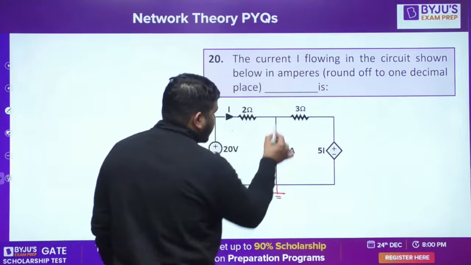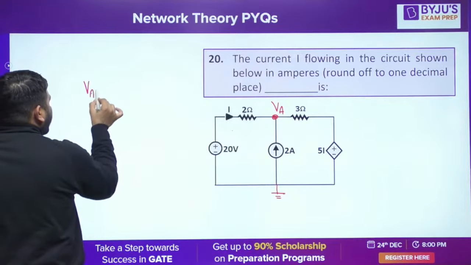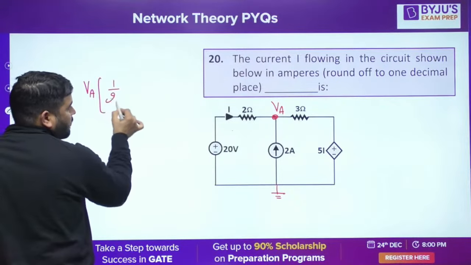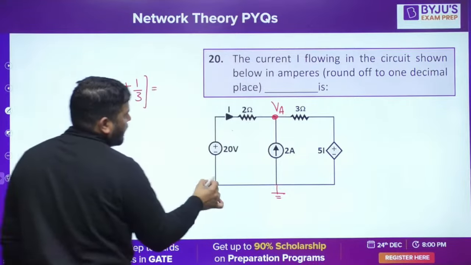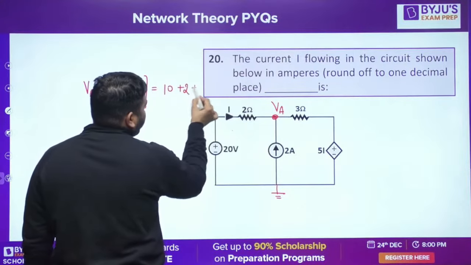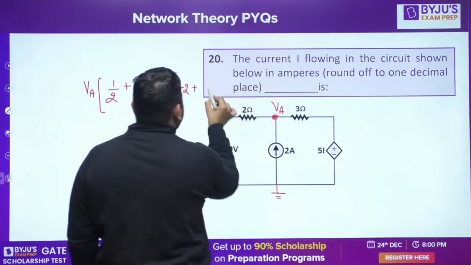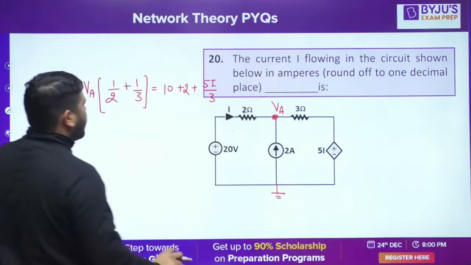Okay, this is 0, this is VA. Let me write the direct nodal equation. The coefficient of VA will be, tell me guys, 1 by 2 plus 1 by 3 is equal to the entering current. Entering current is 10 from this side plus 2 plus 5I upon 3. Is it fine? This is the nodal equation.